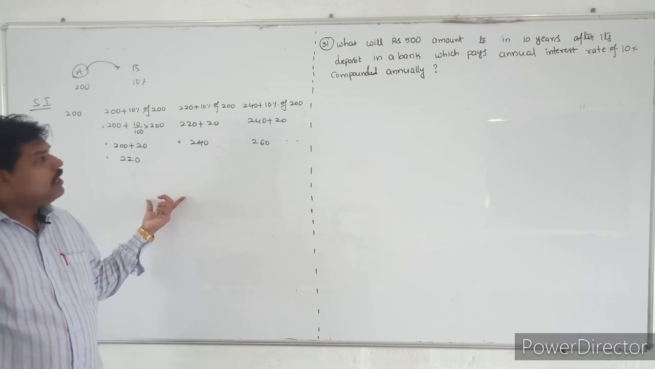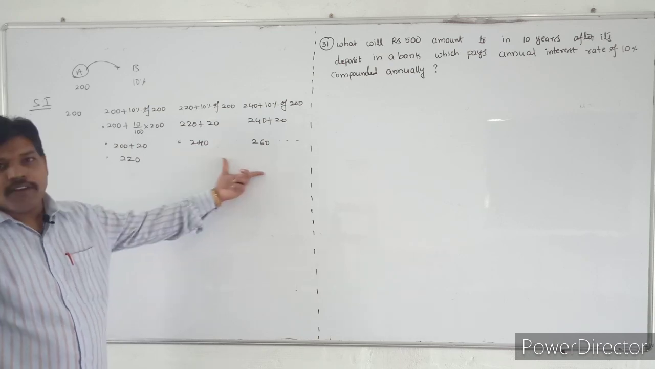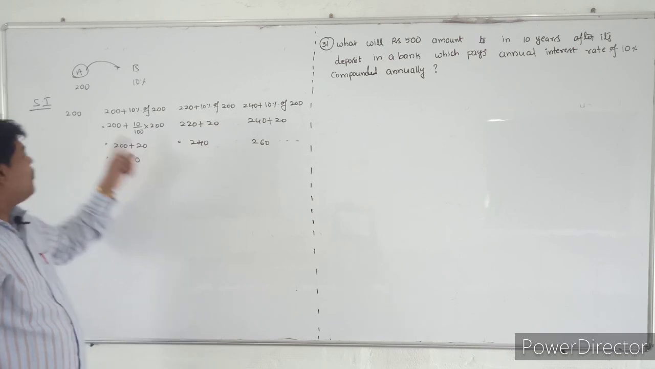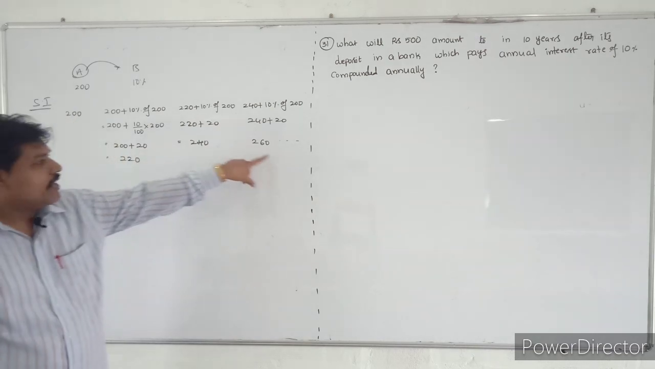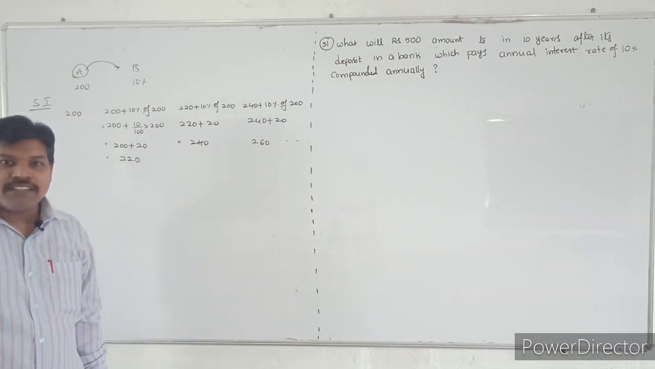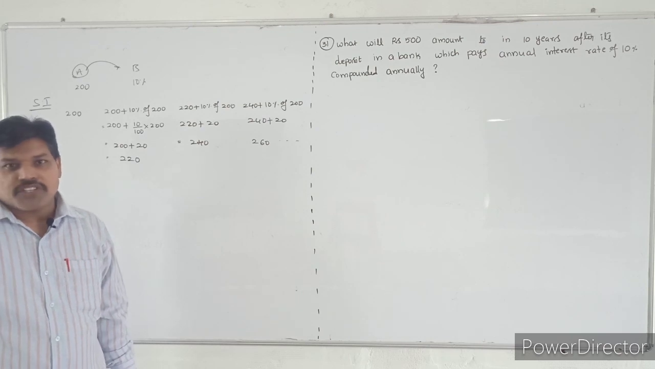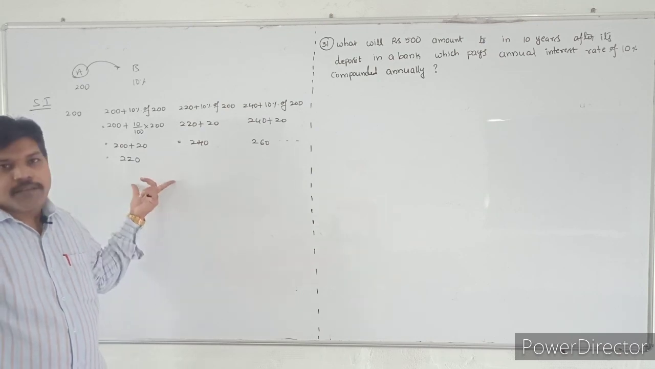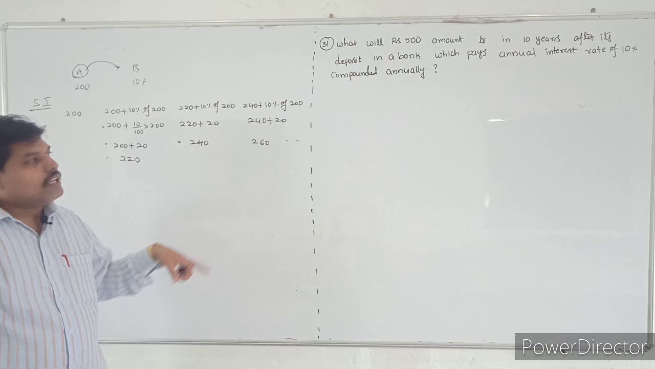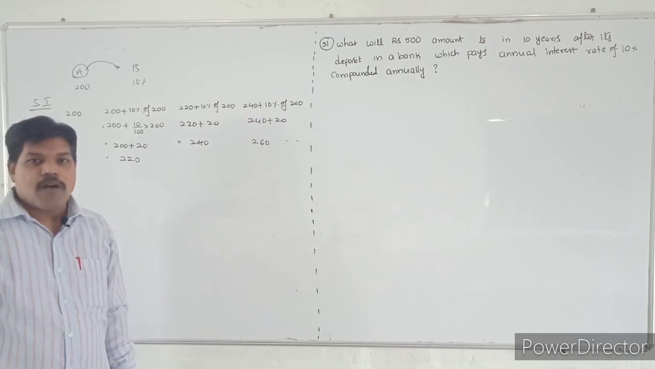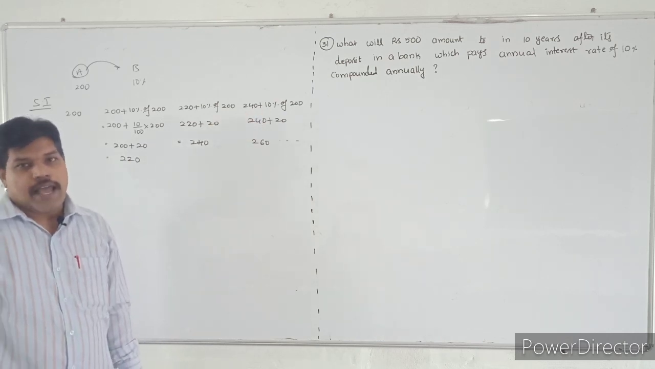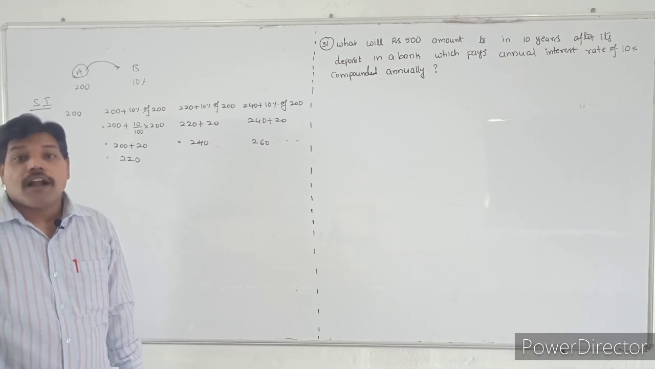But in the question, simple interest is in what? This is in AP. Yes or no? 200, 220, 240, 260 and so on. This is in AP, arithmetic progression. But in the question, what they are asking is that you have to calculate the compound annually. That means you have to calculate the compound interest.